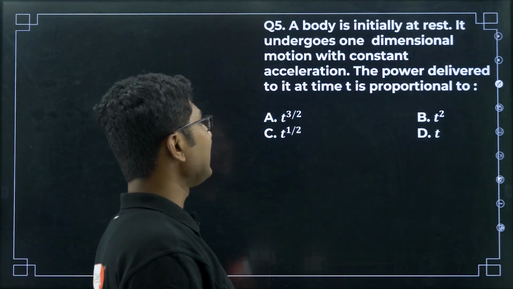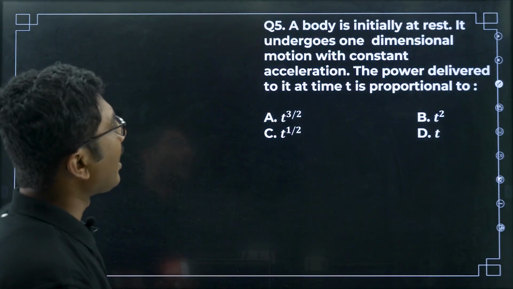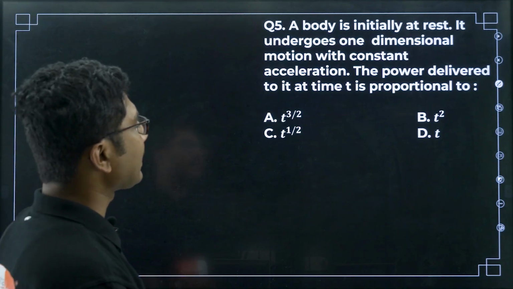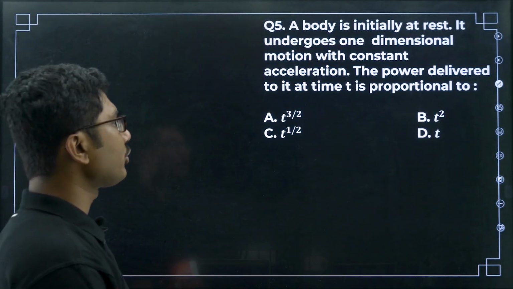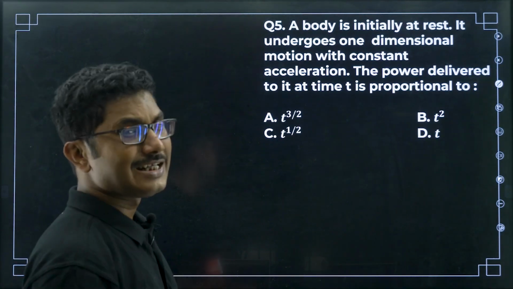A body is initially at rest. It undergoes one-dimensional motion with constant acceleration. The power delivered to it at time t is proportional to. So a body is initially at rest.